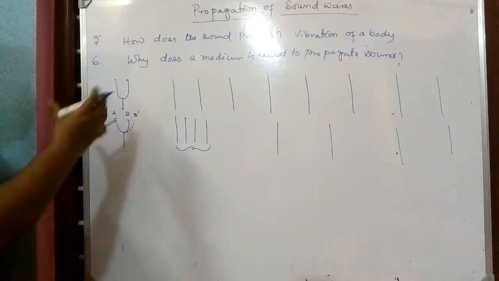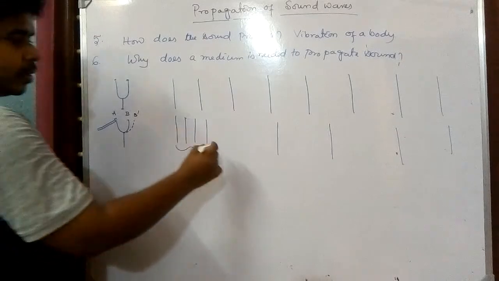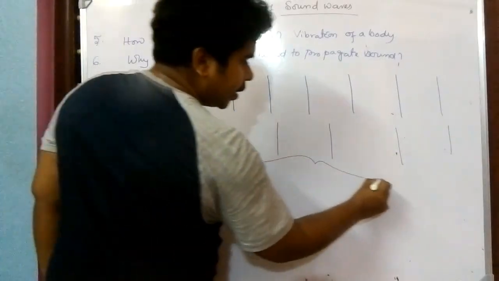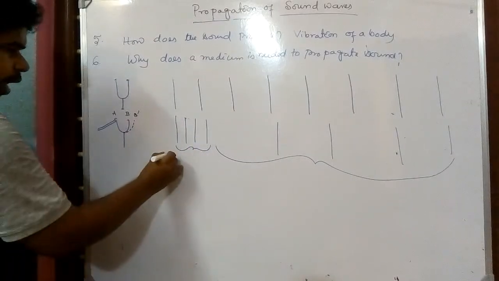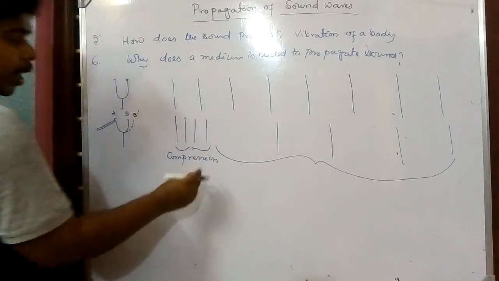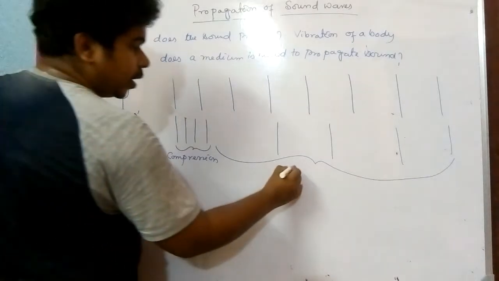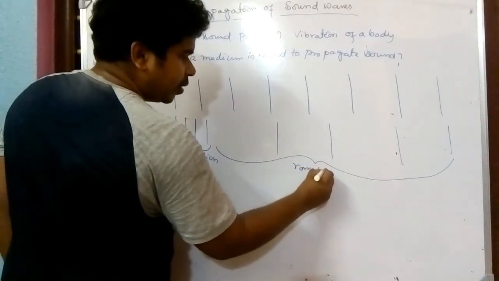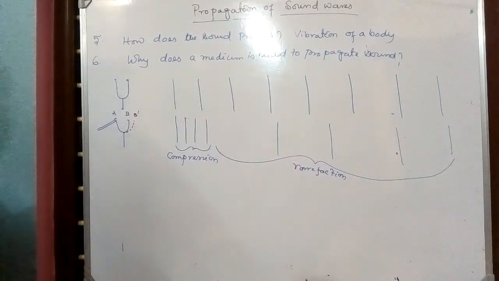portion is increased. The density of the medium is increased there, and here in this case the density is decreased. So this portion where density is increased is known as compression, and here where the density of the medium is decreased, that is called rarefaction. You have to learn that earlier also. Again I have explained so that you can clearly understand and correlate our concepts. Next one.